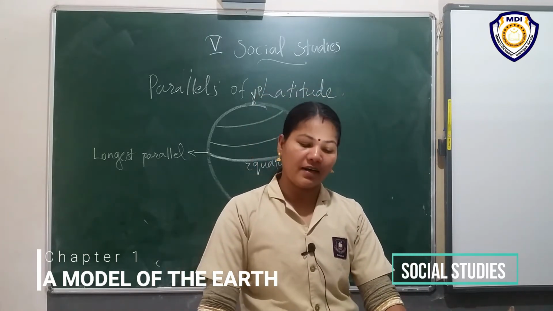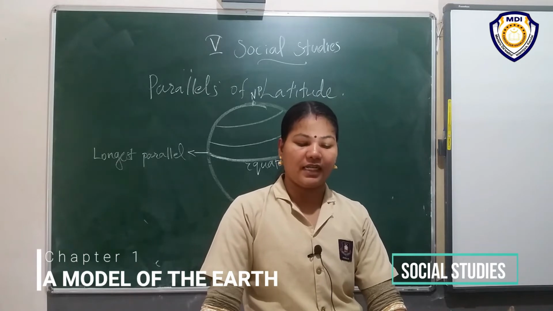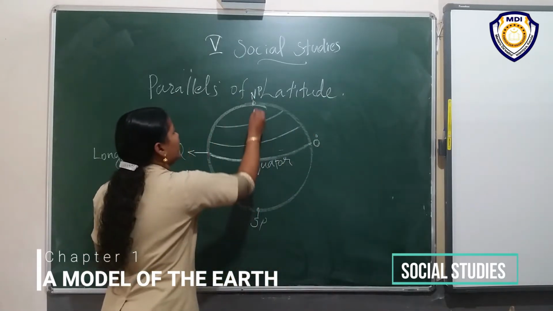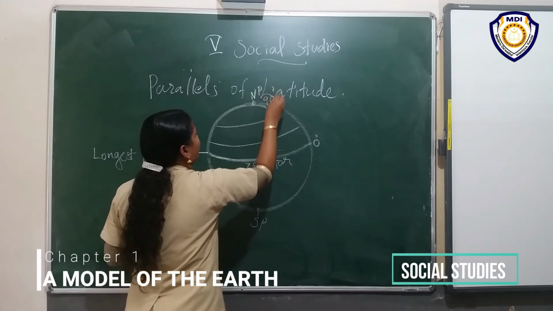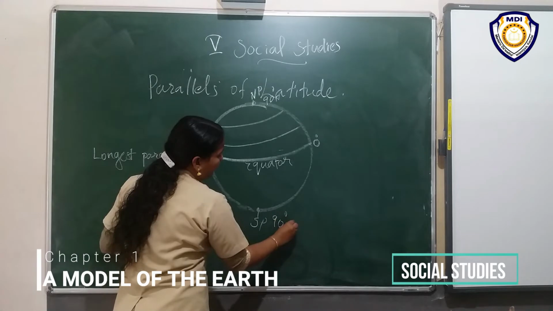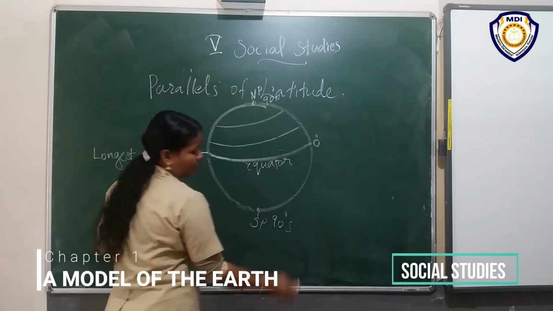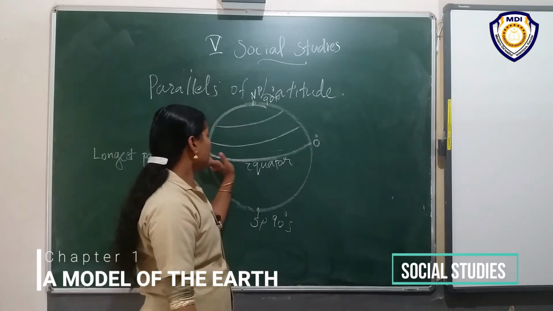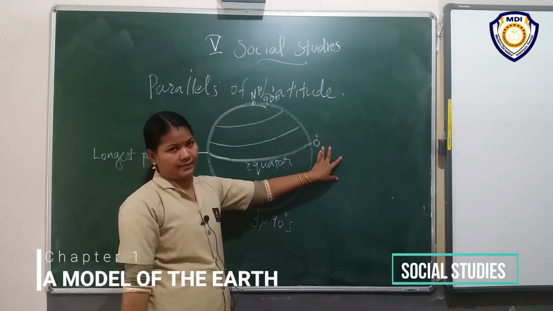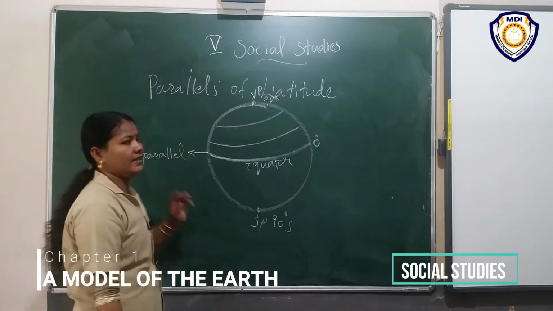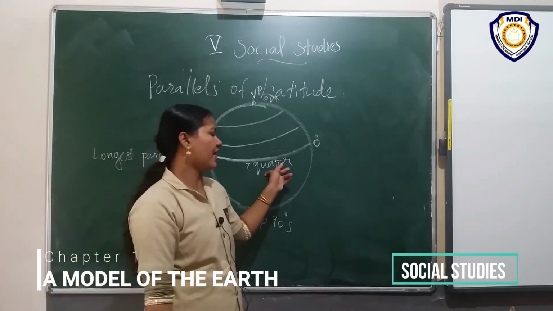The poles are 90 degree north and 90 degree south of the equator. Listen, here is 90 degree north of the equator, here 90 degree south of the equator. Okay, is it clear? The equator starts here at 0 degree. What is the speciality of equator? It is the longest parallel.